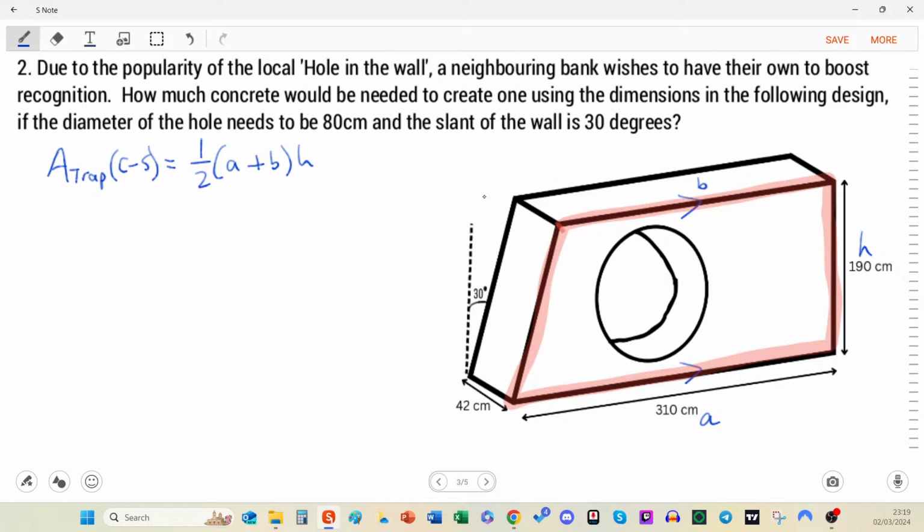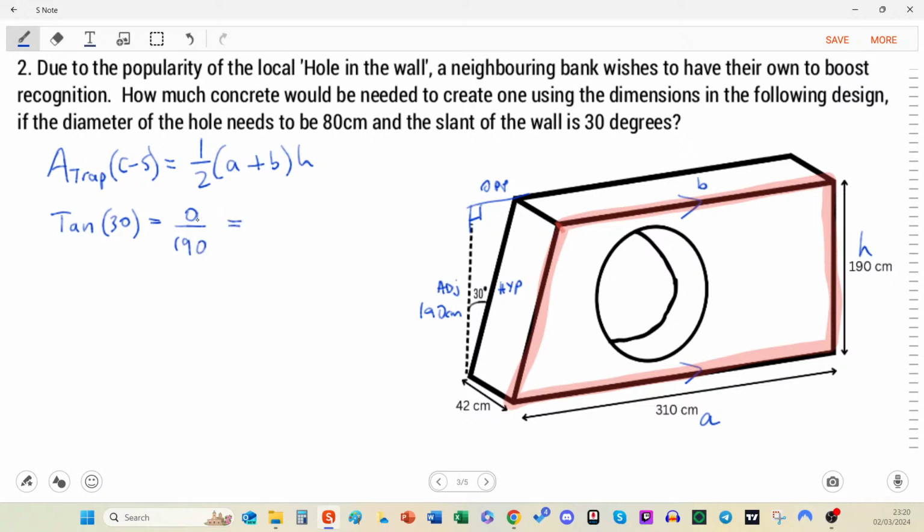I think here, yeah, so this is a right angled triangle, and we might need a bit of trigonometry. So this would be the opposite of the angle, this would be the adjacent, and this here would be the hypotenuse. And do we have the adjacent? Yes, it's 190, because it's the same as the height over here. And so we're dealing with A and O, that's tan. So a real quick calculation, tan of 30 is equal to the opposite, which is what we want, over the adjacent, which is 190.